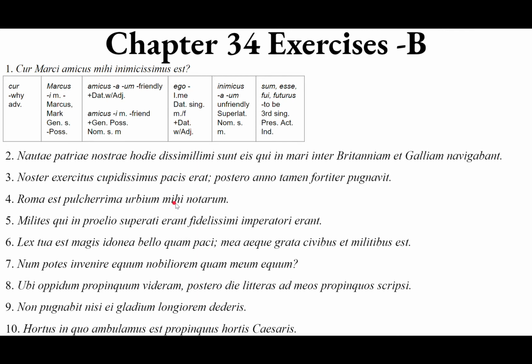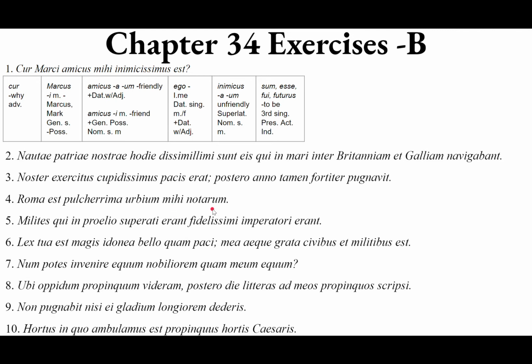Mihi, like in sentence prima, mihi, dative, singular, masculine or feminine, of ego, mei, mihi, me, and it's dative because of the adjective notarum, from notus meaning well-known, notable, or famous. It can take a dative to complete its meaning. Well-known to me. It's famous to me. In regards to whom? In regards to mihi, me.